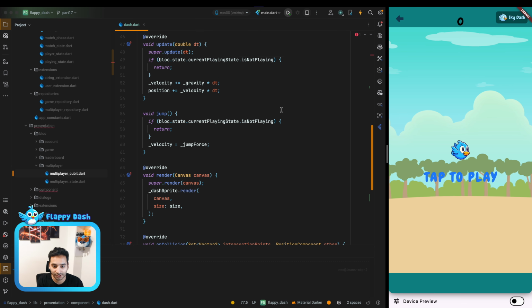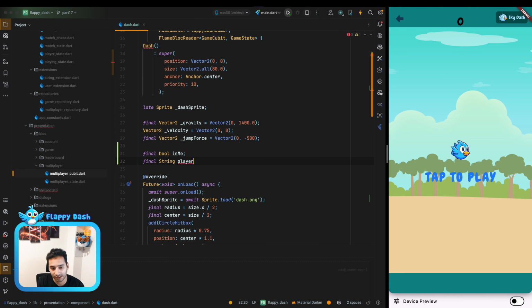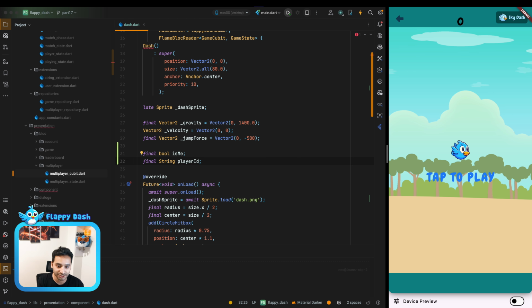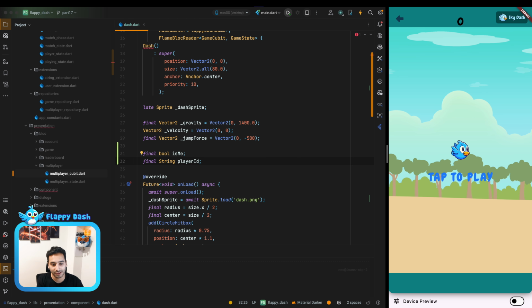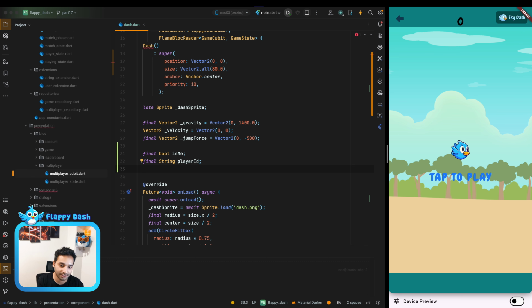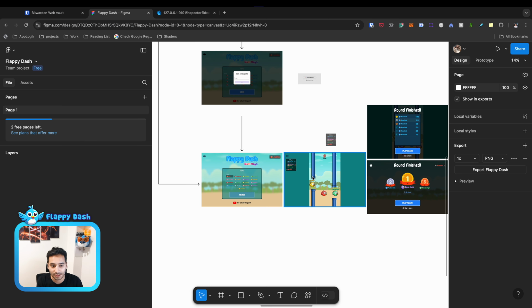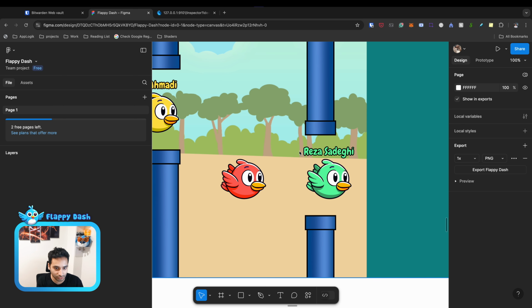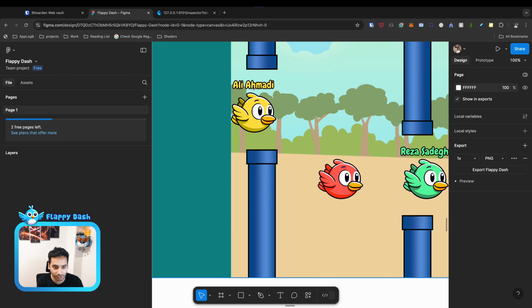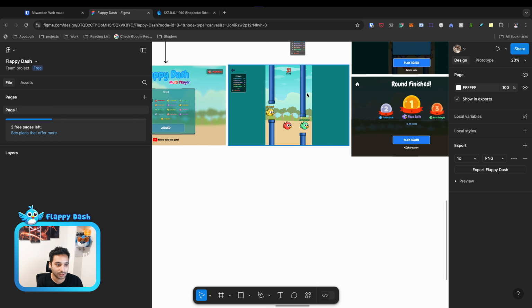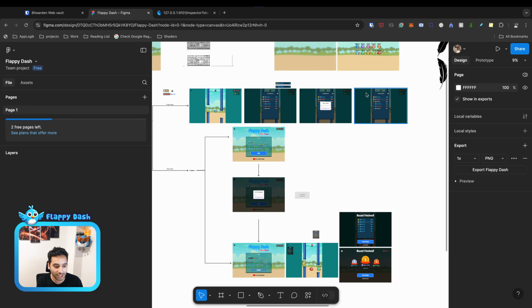And yeah, also we need to have the player ID. As you remember, for the dash type, we need to have the player ID. And also we need to have the display name to show it above the player. As you remember in the design, it is like this. So you need to show the player name or the dash name on top of it. Also we have some default names that we can use.